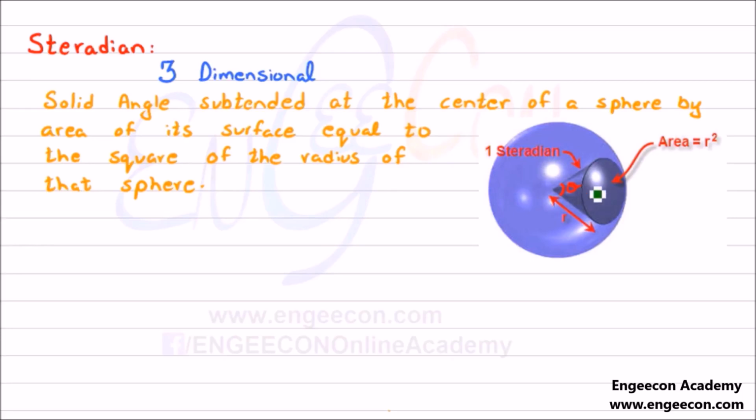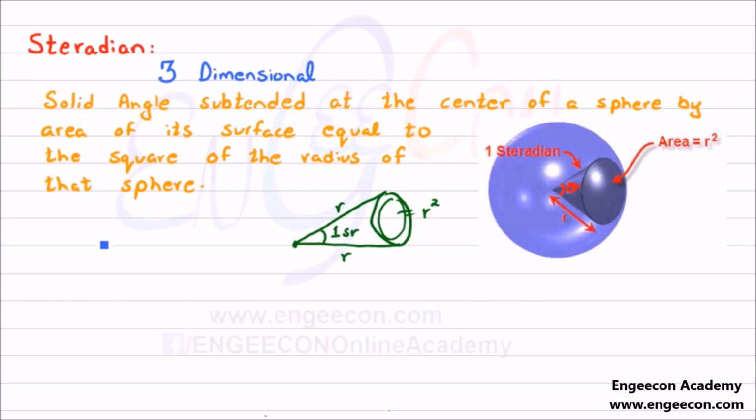So let me draw this cone again here, like this. If we consider this as the center of a sphere and this distance as r, the radius of the sphere, and if this area is equal to r square, then this angle is equal to 1 steradian.